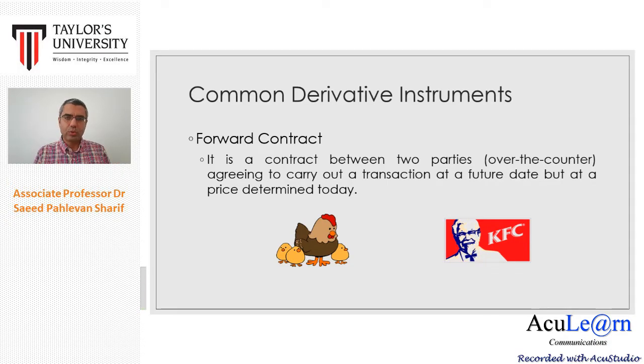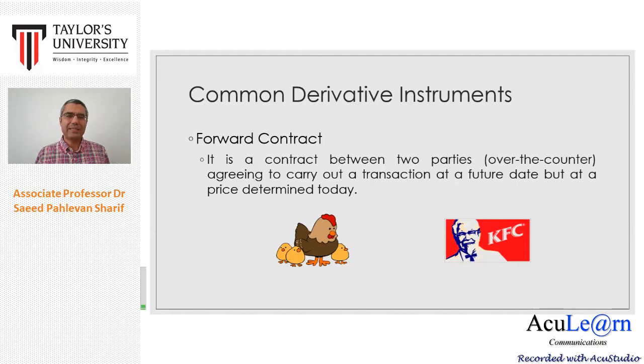So they prefer to lock in the price. They prefer to make sure that in the near future, for example, the next 3 months, the next 6 months, they can buy chicken, let's say, at 10 ringgit per kilo. So in this case, both parties want to reduce the risk of price changes.